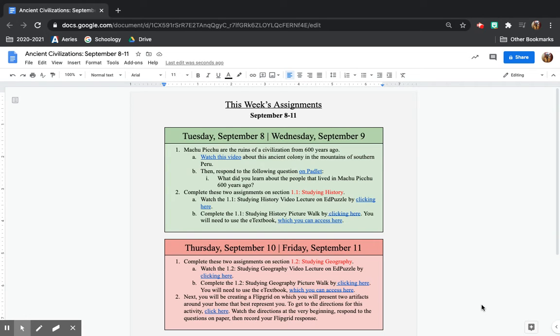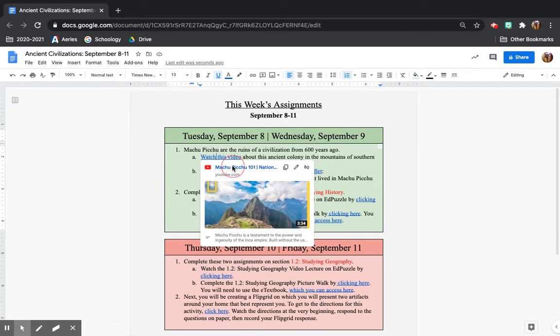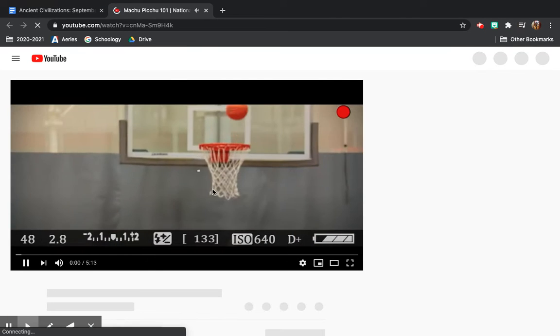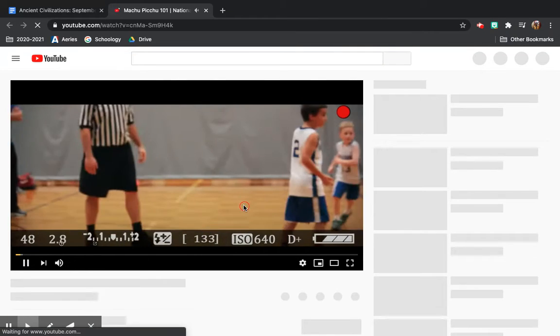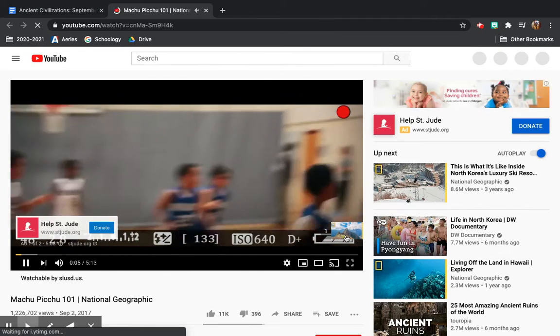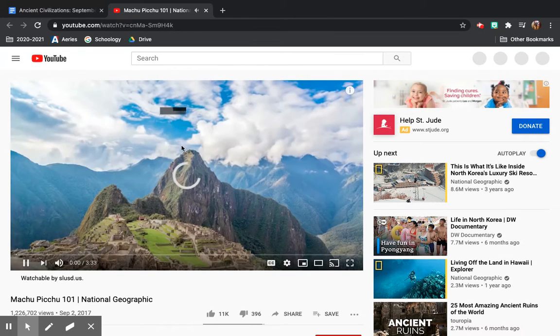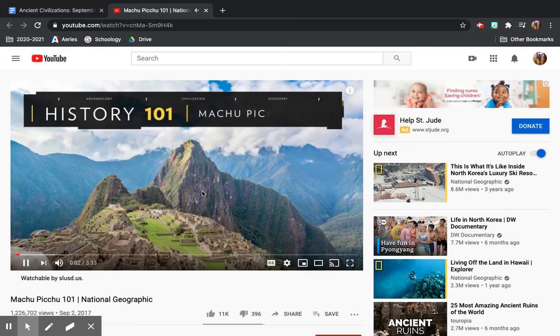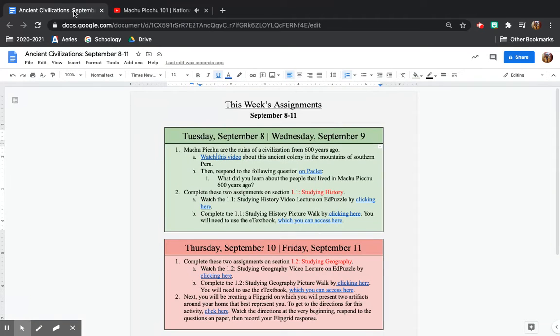All right, so here are the directions for either Tuesday, September 8th or Wednesday, September 9th. The first thing you're going to do is watch this video on YouTube about the ruins of Machu Picchu. If you'll click the link, it will take you to YouTube. You will watch this video about Machu Picchu, okay?